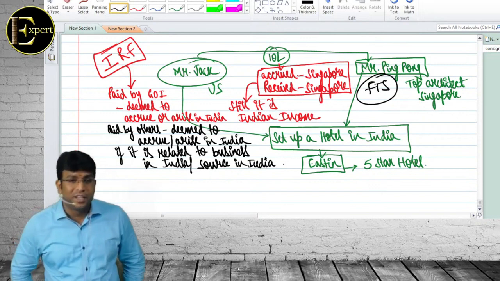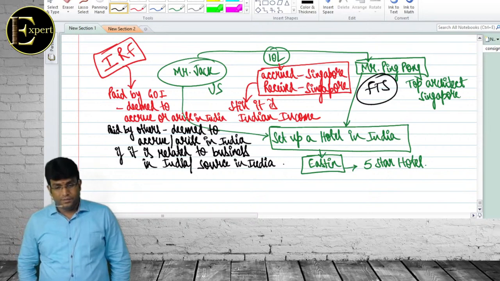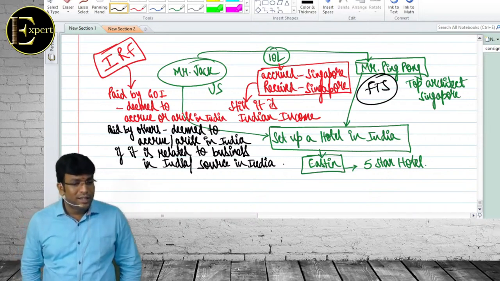And law के हिसाब से भी करना चाहिए ना. 194J, payment to professionals more than 30,000, of course 10% TDS.